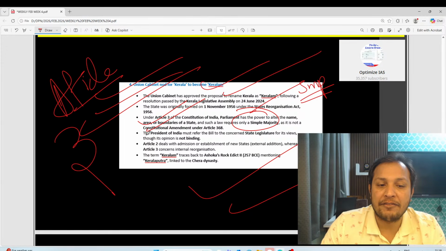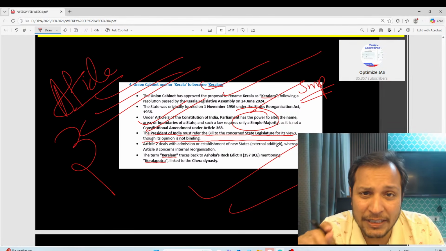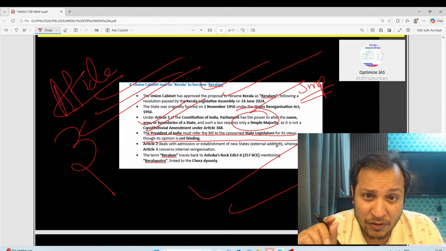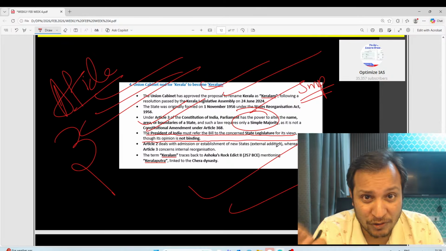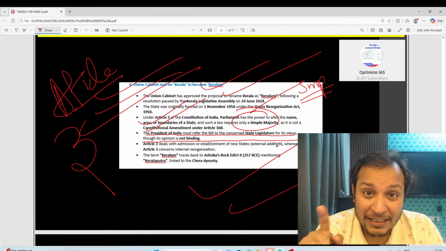The President will refer the bill to the state legislature. However, the views of the state legislatures are not binding. You know, guys, such a bill can be introduced in the Parliament only after the approval of the President. I think this is a very important provision. Such bills can only be introduced in Parliament after the approval of the President.